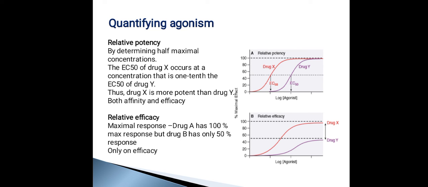So here you can also notice that when a drug is more potent, the curve is shifting towards the left side. So this you have to always remember: if a drug is potent, the curve will shift to the left.